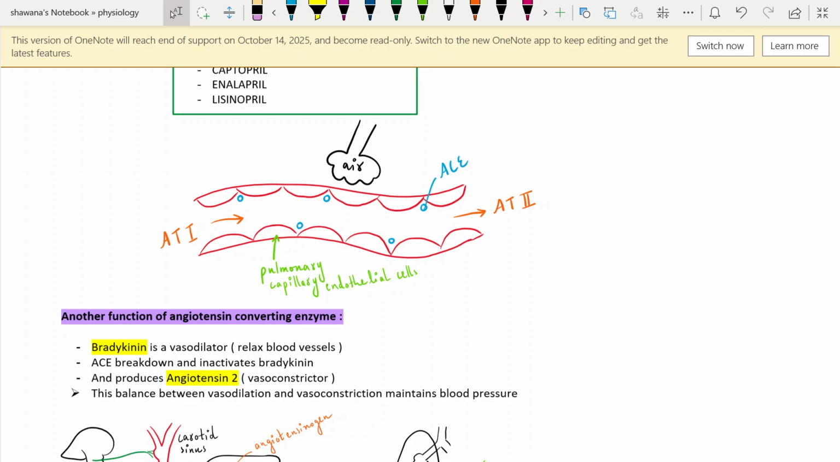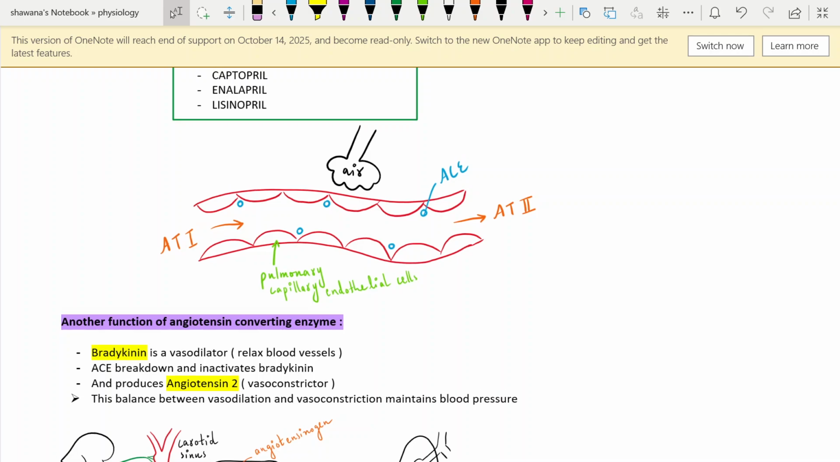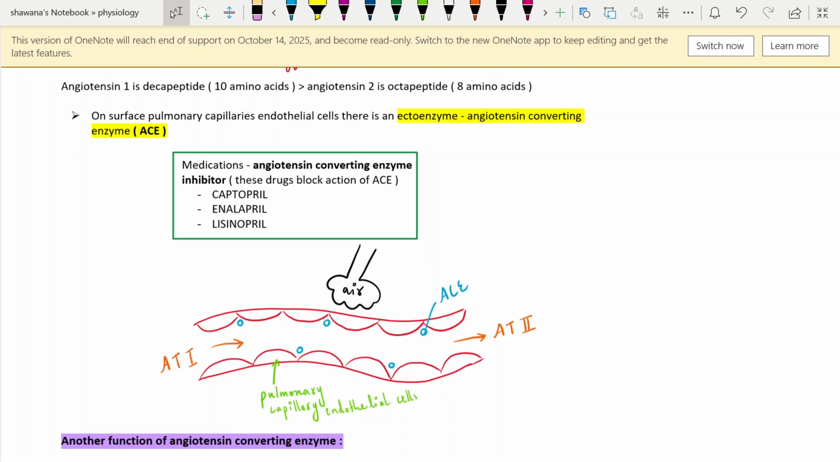So angiotensin converting enzyme is very smart. It converts angiotensin 1 to angiotensin 2, which is a vasoconstrictor, and simultaneously it blocks or inhibits the production of bradykinin, which is a vasodilator. We do not need a vasodilator in case of hypotension. So the balance between vasodilation and vasoconstriction maintains the blood pressure. And of course, vice versa, when there is increased blood pressure, it is going to release the bradykinin, right?